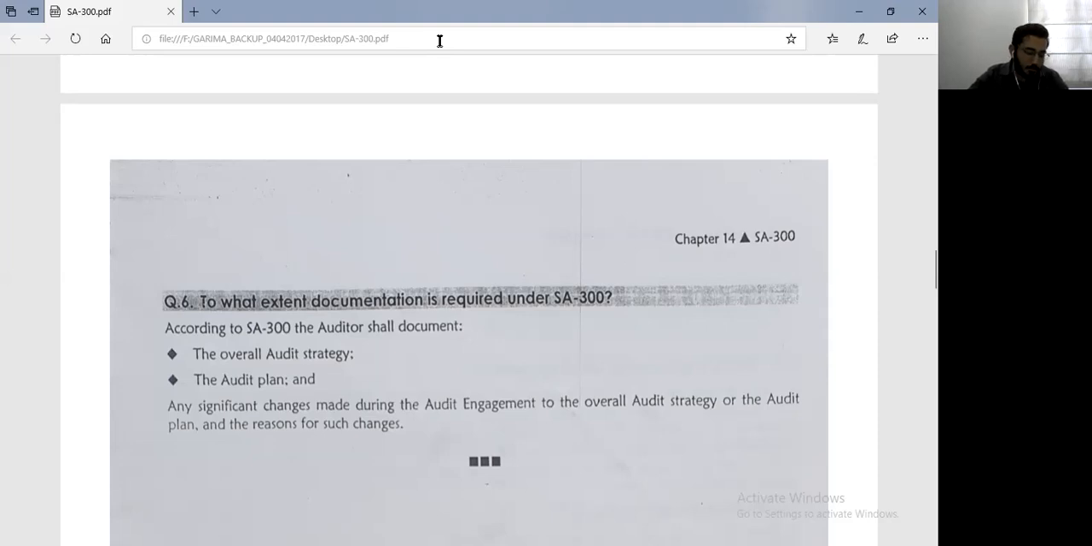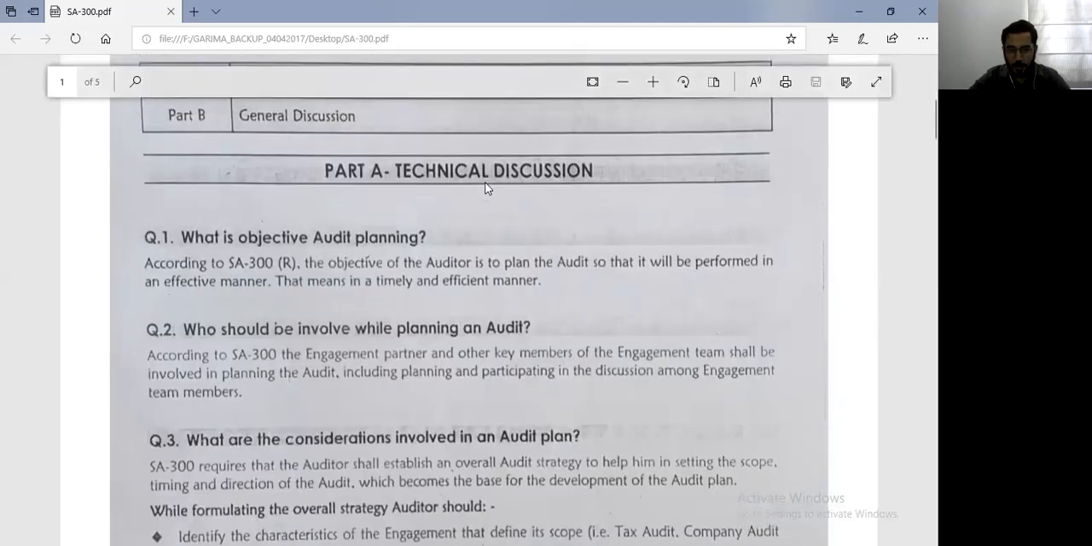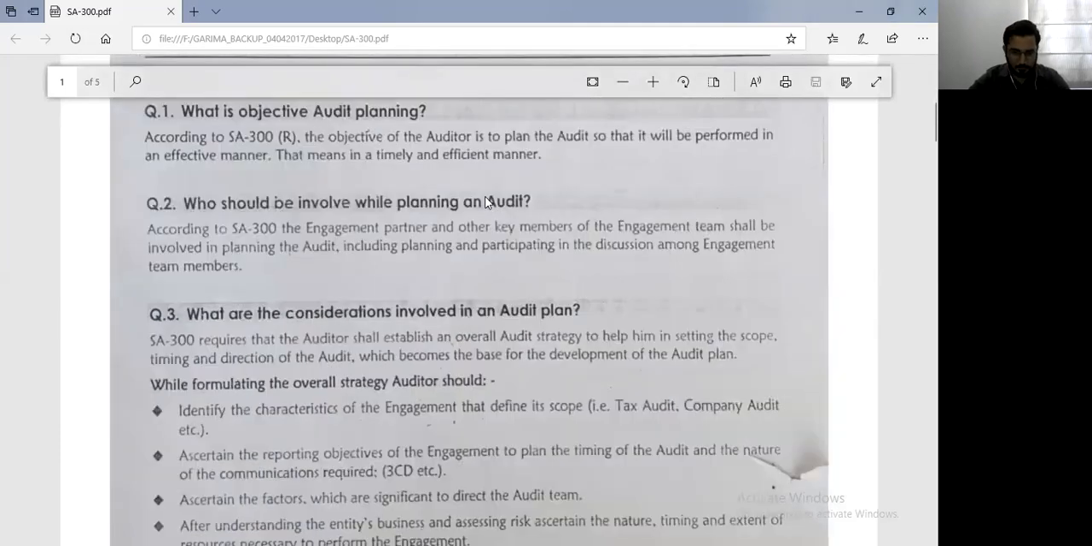Now, I am sure you all are now clearly aware about the importance of documentation because we have already done SA-230 audit documentation. Audit documentation is one of the most important tools that the auditor has to protect himself when someone charges him or her with negligence. So audit documentation is very important, and audit planning needs to be documented properly in order to execute it further.